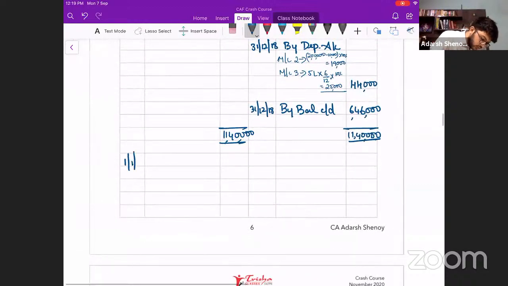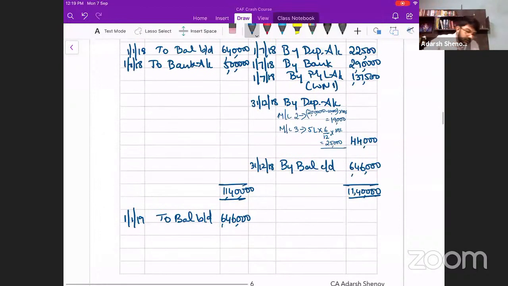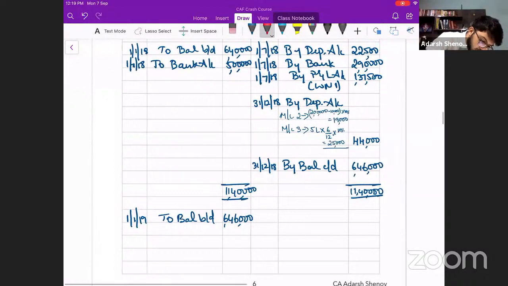So, 1/1/2019, I'll just write over here, balance brought down, 6,46,000. I hope everyone is clear with this. Only thing you have to be careful about is this. This is where you go wrong.